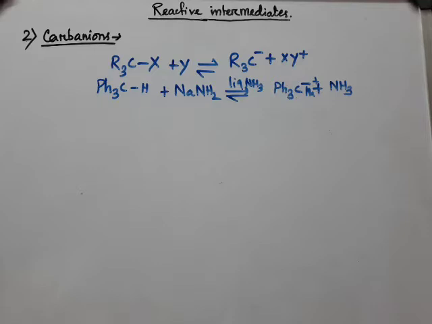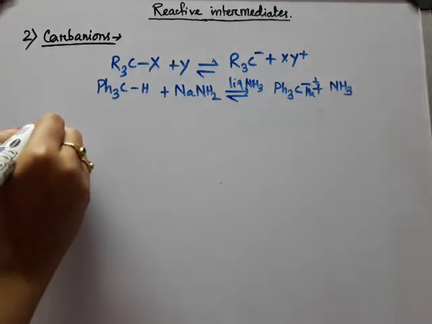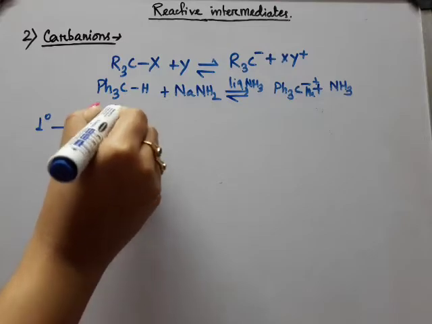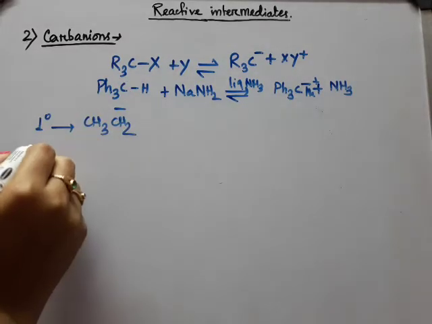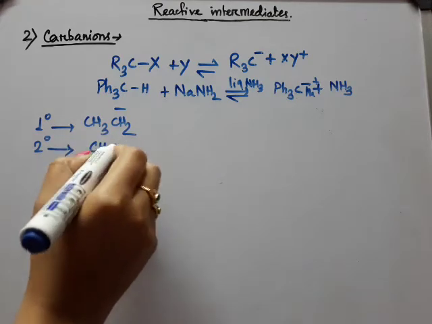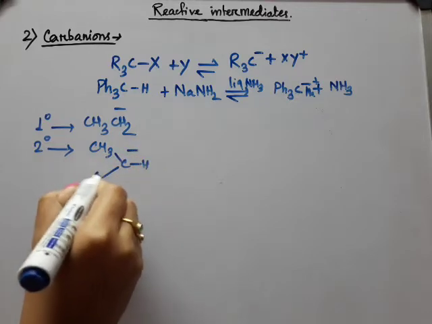So just like carbocations, carbanions are also classified in 3 broad categories. First one is primary carbanion, second one is secondary carbanion, and third one is tertiary carbanion. The example of primary carbanion, or 1 degree carbanion, is like this, CH3CH2 negative. 2 degree carbanion is isopropyl anion, same, only the charge is different.